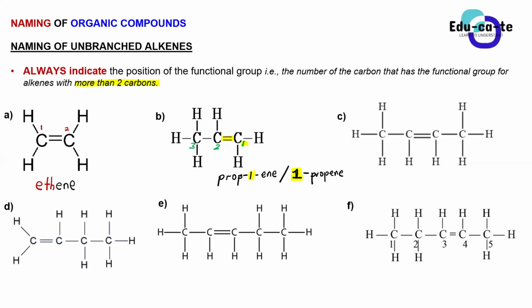So either or is correct. Yes. Either one, it's either the first one or the second one. It's the same thing. You can either write the number before you write the suffix, which is "in", where you find the functional group, or you can start with the number, then you can write the root name as well as the suffix without any numbers.